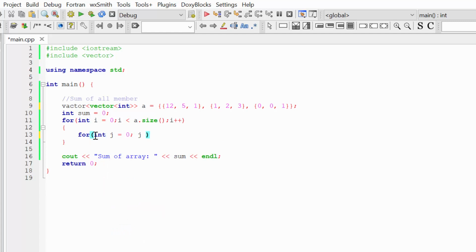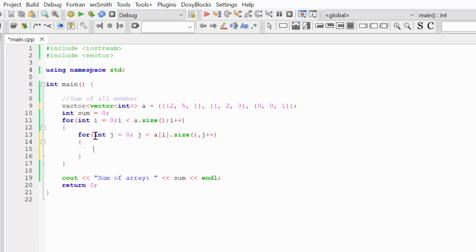The condition will be j is smaller than a[i].size, the size of the vector we calculate in the particular loop, and j++. Now in this for loop inside of our first for loop, we are going to add to the sum this member of our 2D vector.